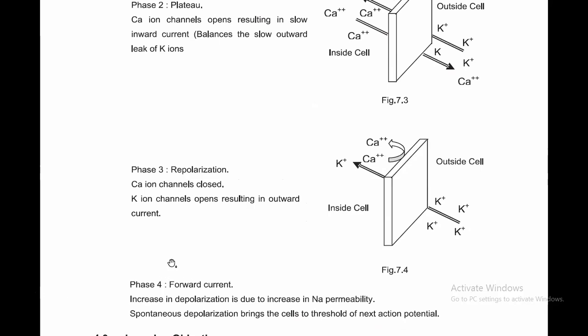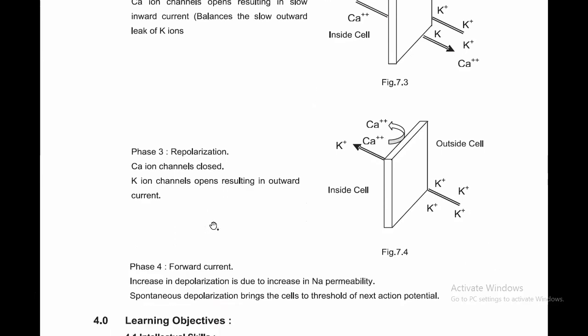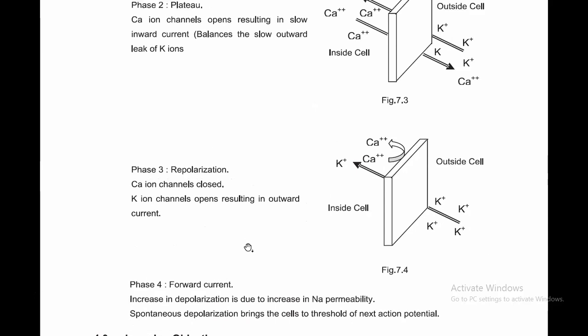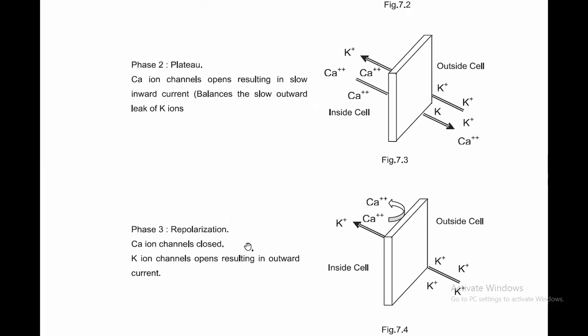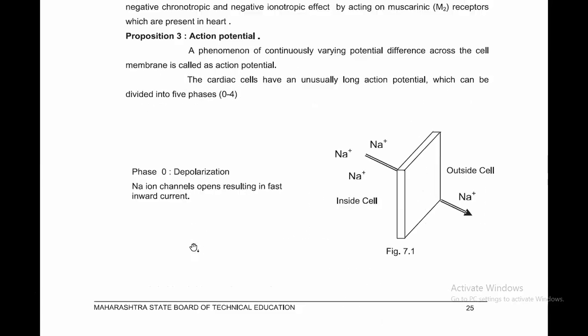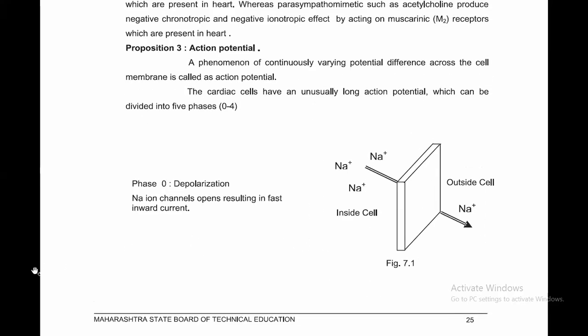Then in repolarization, calcium ion channels get closed and potassium ion channels open. And last one, forward current, in which depolarization increases due to increased sodium permeability. That is, depolarization means sodium ion channels open, therefore increasing the permeability of sodium ion.